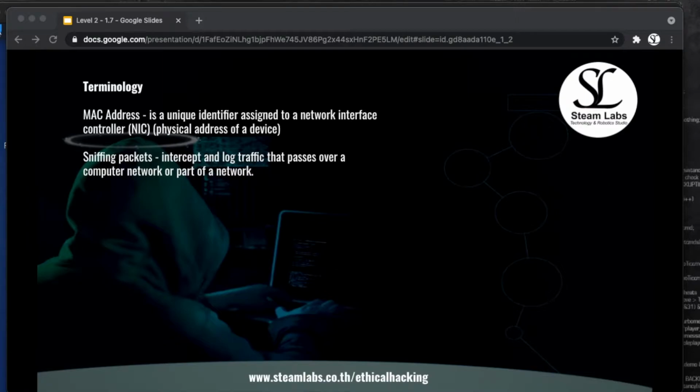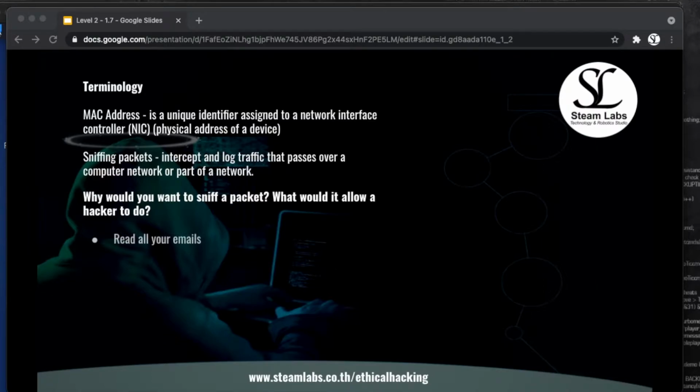Now, first things first, what we want to do here is consider these things. Why would you sniff a packet? What would it allow a hacker to do? We've just discussed the first question, and this video is all about ethical hacking, how we can sniff a packet, and this is purely for educational purposes. But what would it allow a hacker to do?